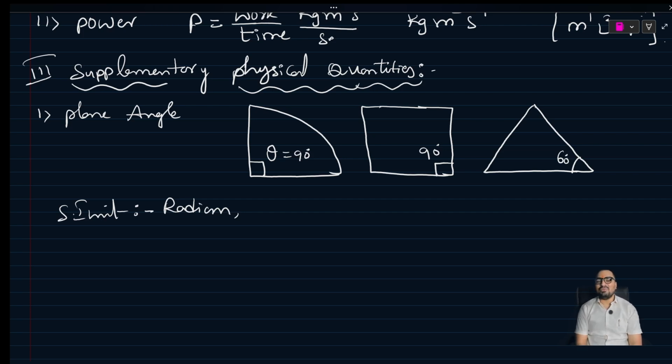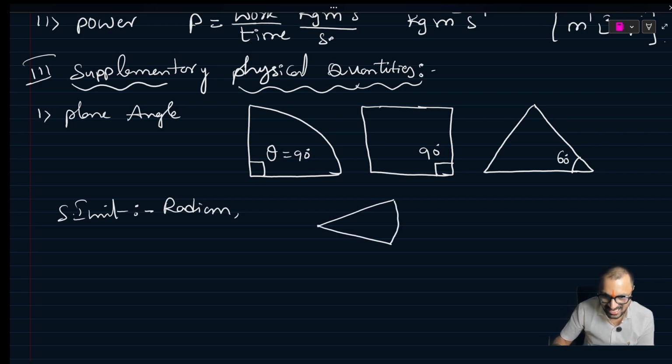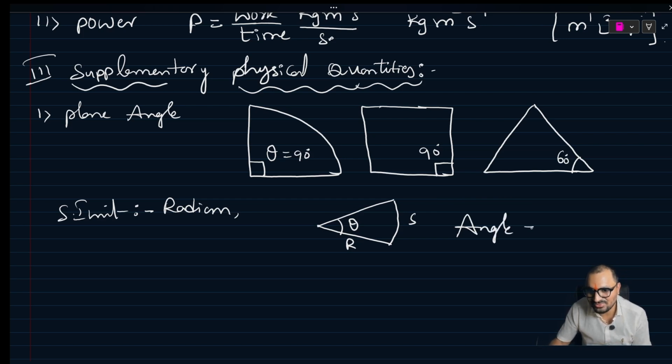Does it have a dimensional formula? No. Why? Because of the angle derivation, we can give theta. This is arc length, this is radius. Angle equals what can you write? Arc length by radius.